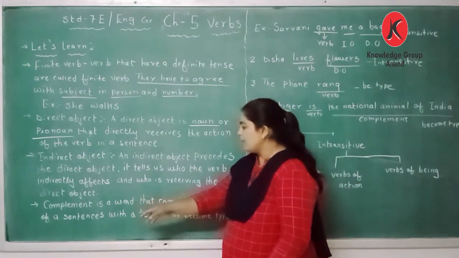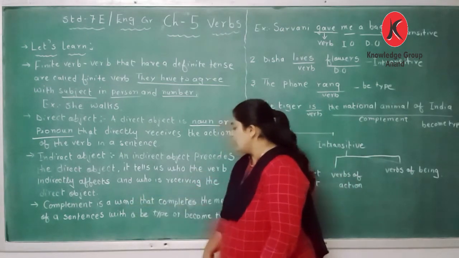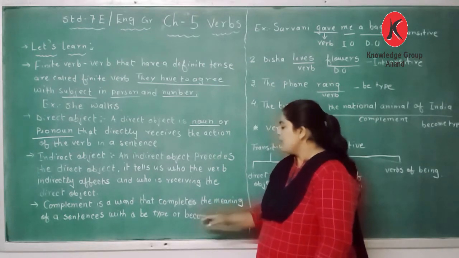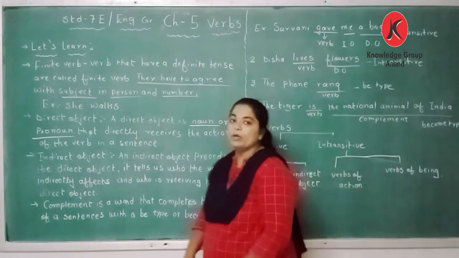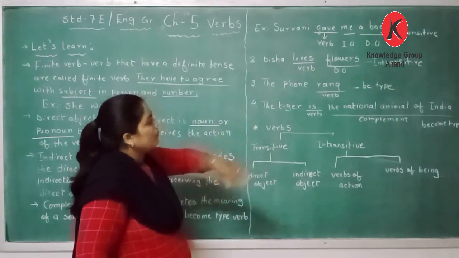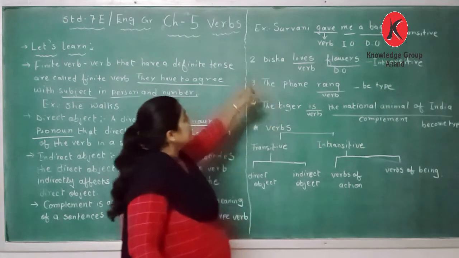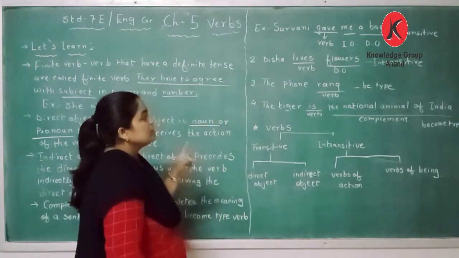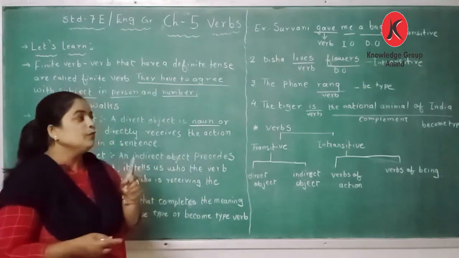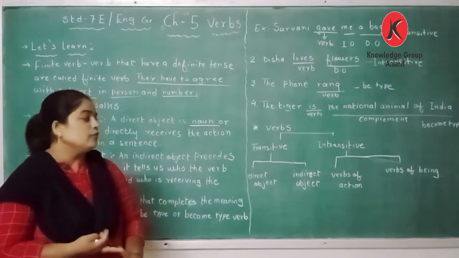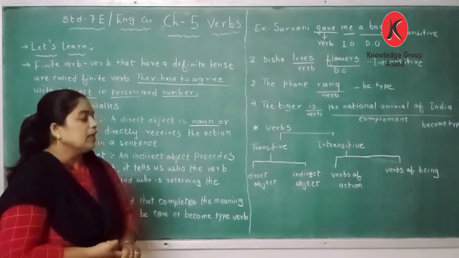Next is a complement. A complement is a word that completes the meaning of a sentence with a be type or become type of verb. In these 4 sentences, as I told you, we are going to learn transitive, intransitive, be type verb and become type verb.